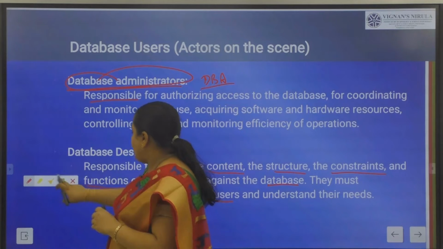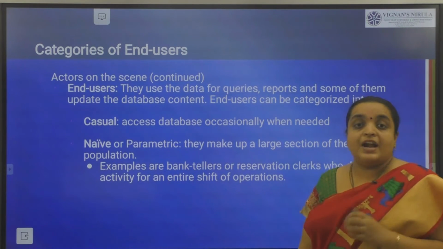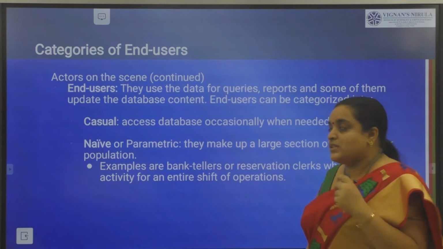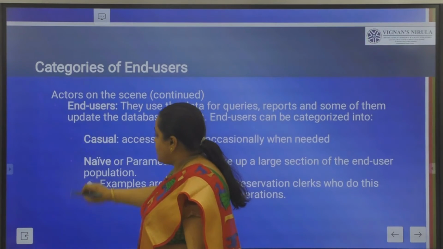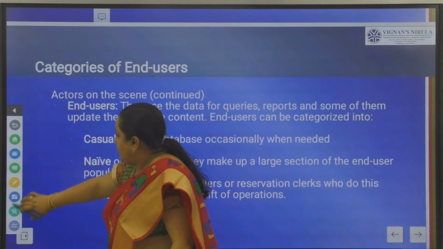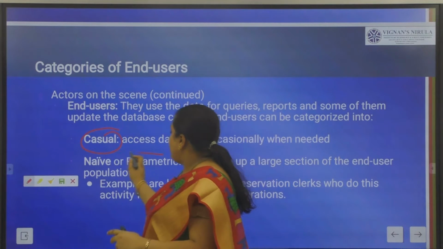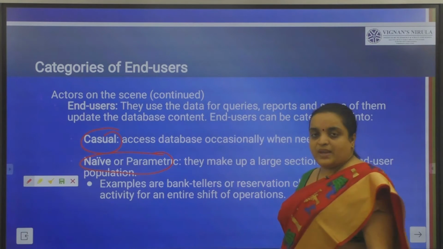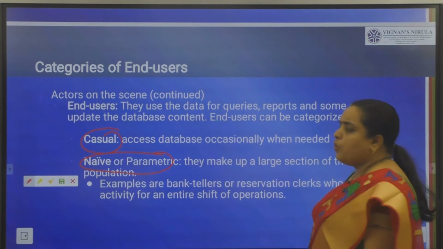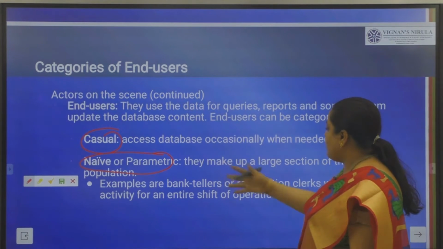Then talking about the next user, that is the end user. Who are the end users? End users are casual users and naive or parametric users. Who are the casual users? Casual users are those who occasionally use the database. Who are naive users?